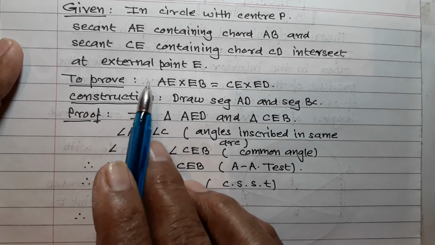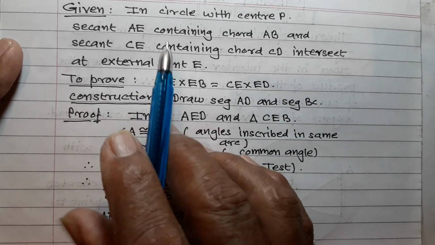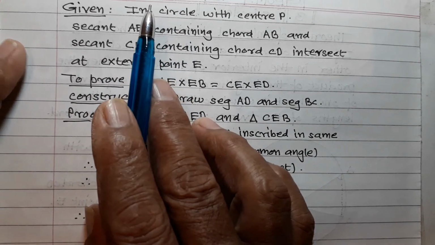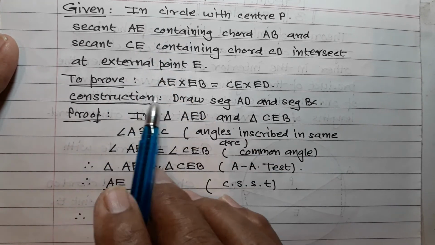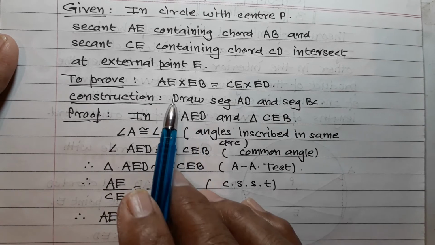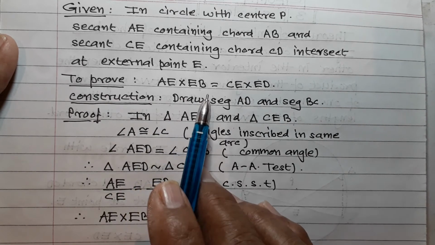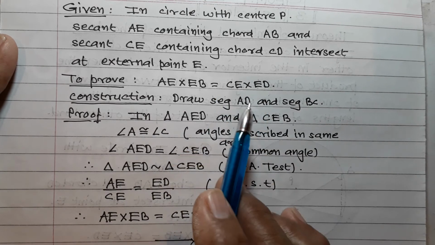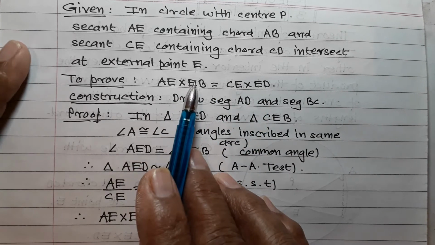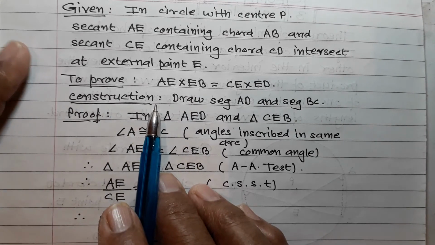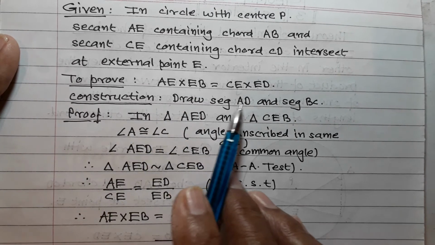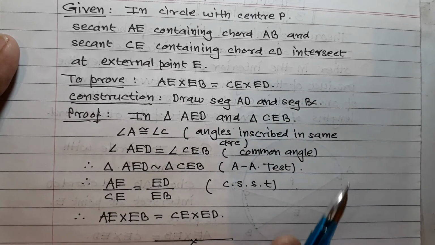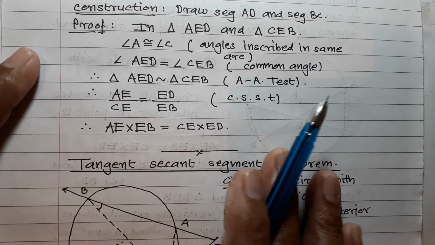Now in this case, one thing you remember: given and to prove you can write by statement, but construction is yours. Therefore you have to remember construction. If you don't know construction, then you can't solve this, you cannot prove this theorem. So remember, construction is always very important. This point you remember. Now try to understand the proof.